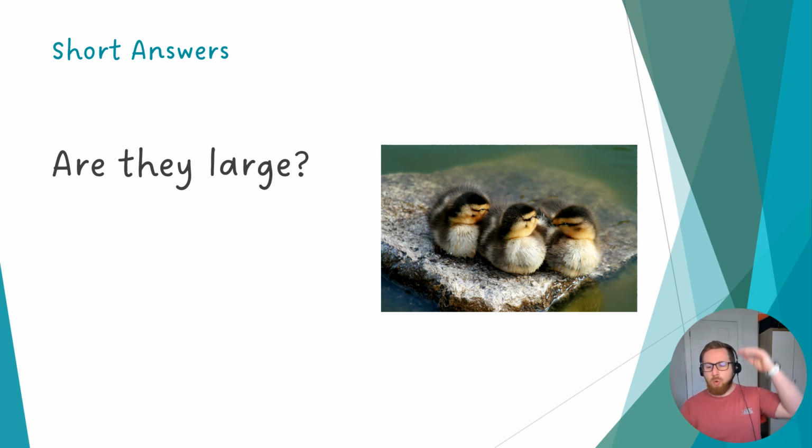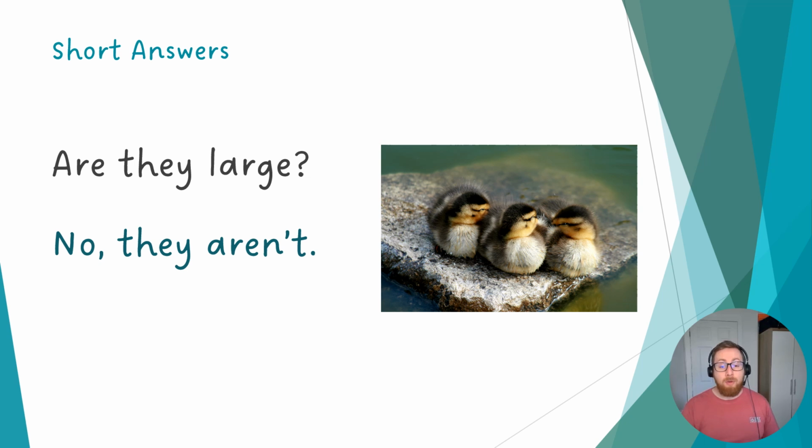Are they tall? Are they big? No, they're small. So the answer would be, using yes, no answers, no, they aren't. With the contraction, no, they are not becomes no, they aren't.